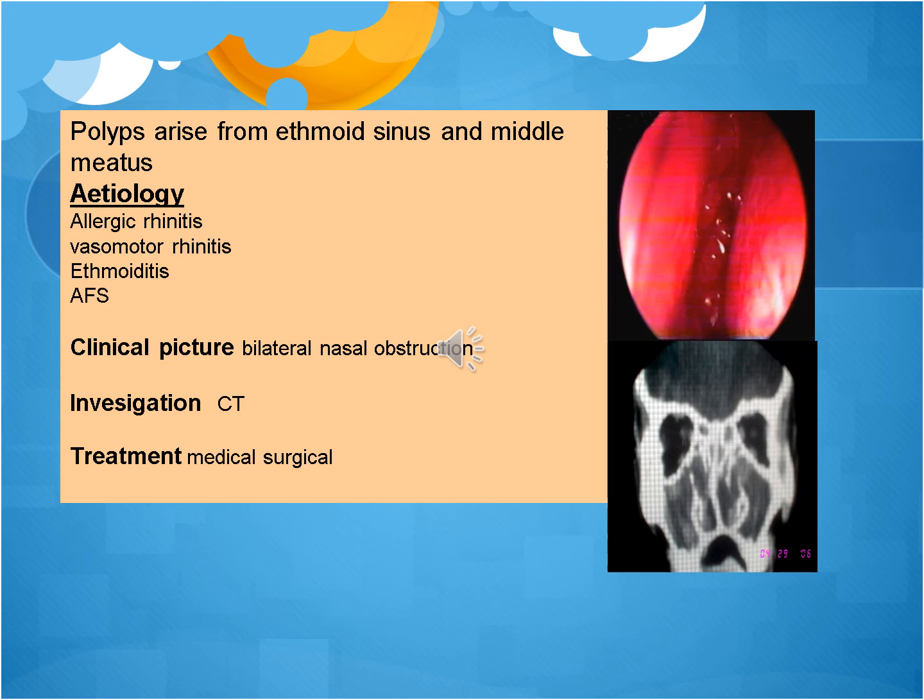So regarding the etiology of sinonasal polyposis, it appears in allergic rhinitis, vasomotor rhinitis, ethmoiditis, allergic fungal sinusitis, and also in cystic fibrosis, which is an autosomal dominant genetic disease leading to the formation of nasal polyp and cyst in the lung.